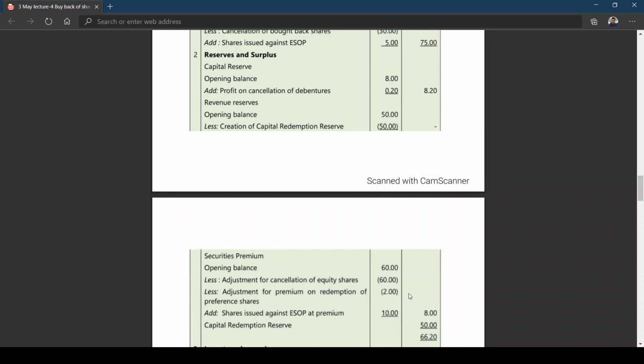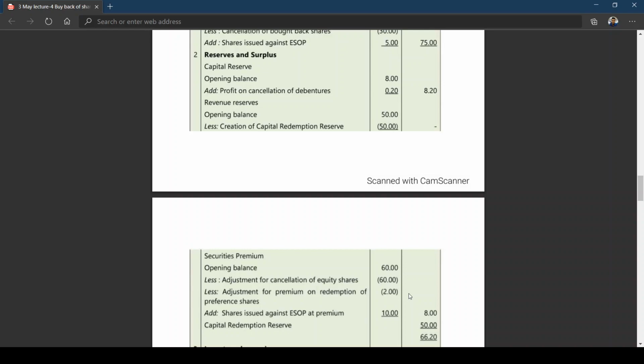Add shares issued against employee stock option plan at premium, because we have seen already security premium we have created by crediting the entry, bank account debit, employee stock option outstanding account debit, to equity share capital and security premium. That 10 lakhs you can cross check, and then you are getting 8 lakhs.